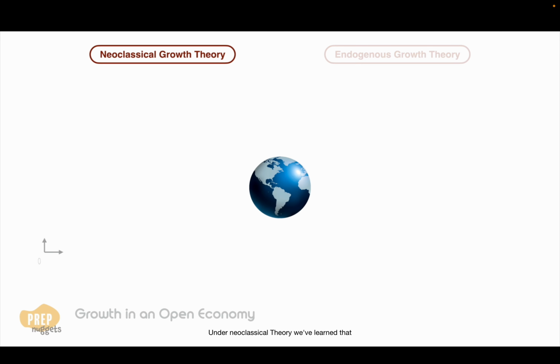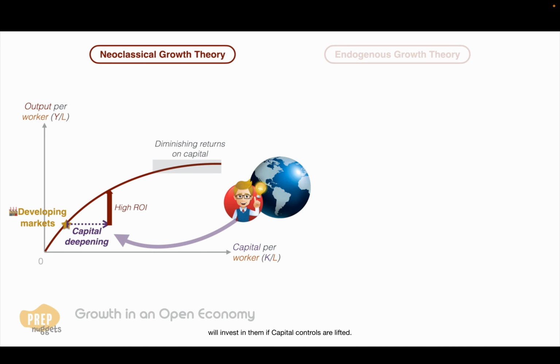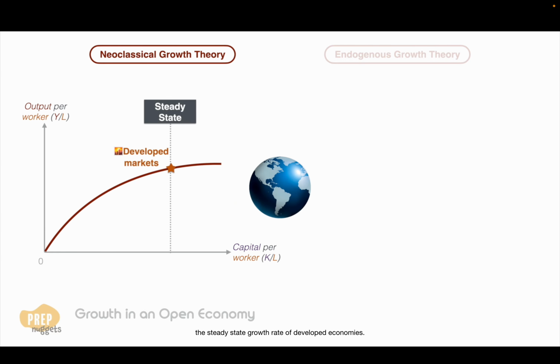Under neoclassical theory, we've learnt that developing economies have not reached the point of significant diminishing returns on capital. This implies that return on investments in these countries are potentially higher, so global savers will invest in them if capital controls are lifted. Because of such capital inflows, these countries grow much faster. Eventually, their growth will slow and will converge to the steady-state growth rate of developed economies.